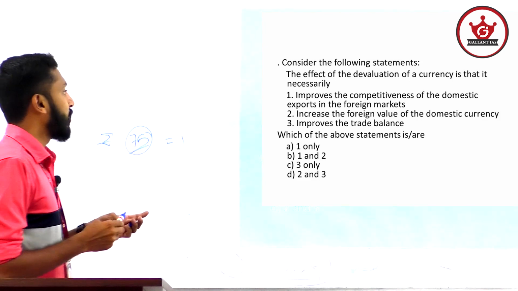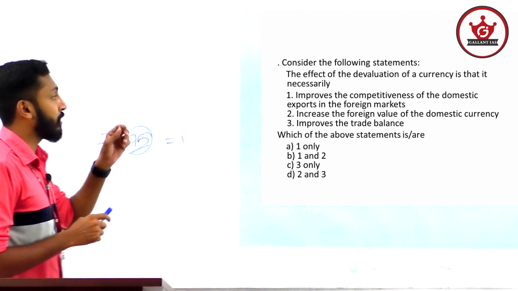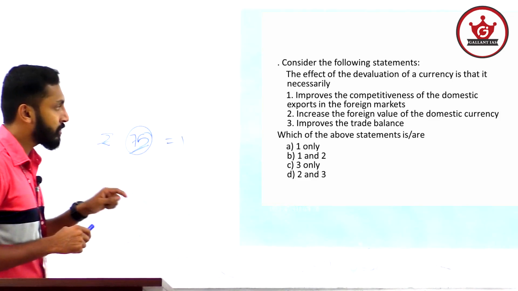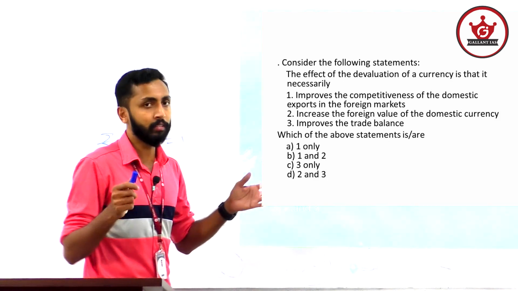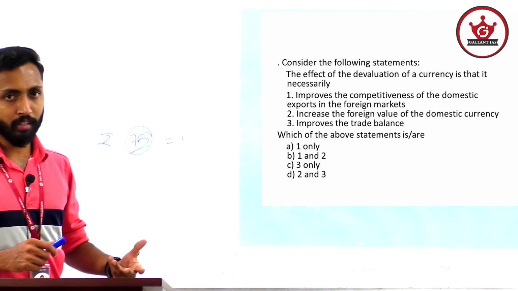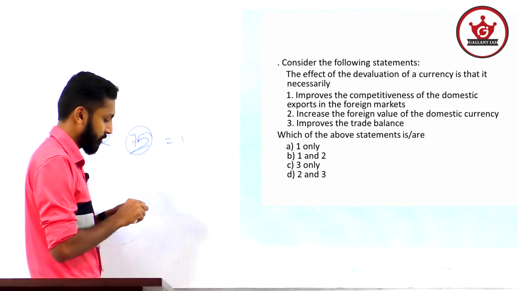Okay. So the effect of devaluation of currency, that it necessarily improves the competitiveness of the domestic exports in the foreign market, increases the foreign value of domestic currency, improves the trade balance. What happens if a currency is devaluated? Its exchange price will increase.